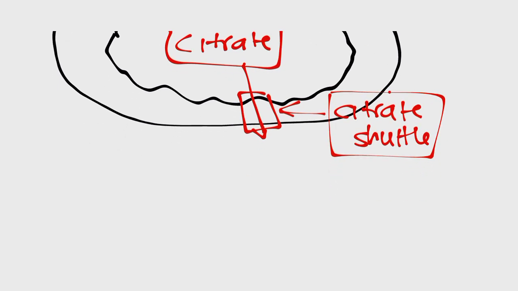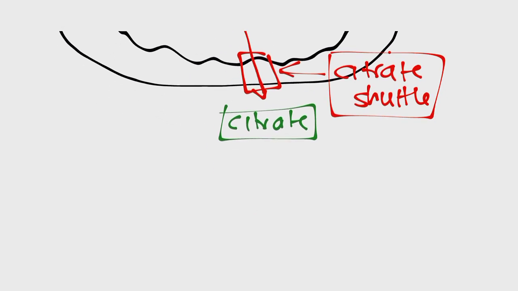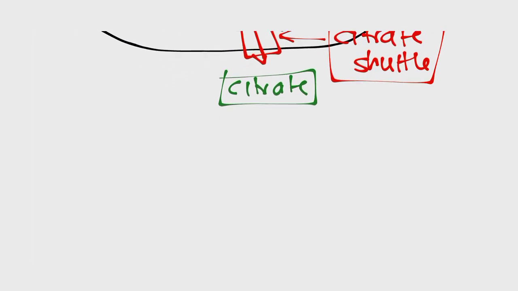Now, what will happen to citrate in the cytoplasm? Citrate in the cytoplasm is going to be broken down. Remember what was making citrate? Citrate was being made from acetyl-CoA and oxaloacetate. So even here in the cytoplasm, citrate will be broken down to acetyl-CoA and oxaloacetate. But also don't forget that for us to convert acetyl-CoA and oxaloacetate to citrate, we are removing a coenzyme A. So here we must add that coenzyme A back so that we form acetyl-CoA and oxaloacetate.